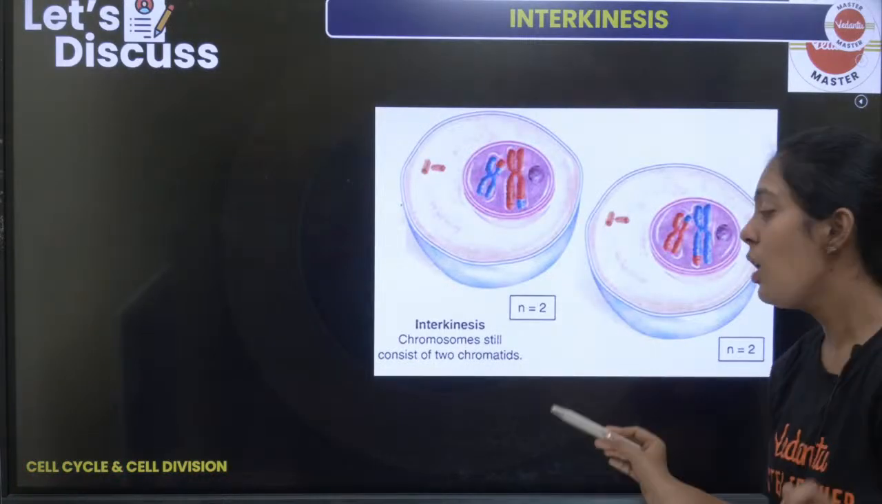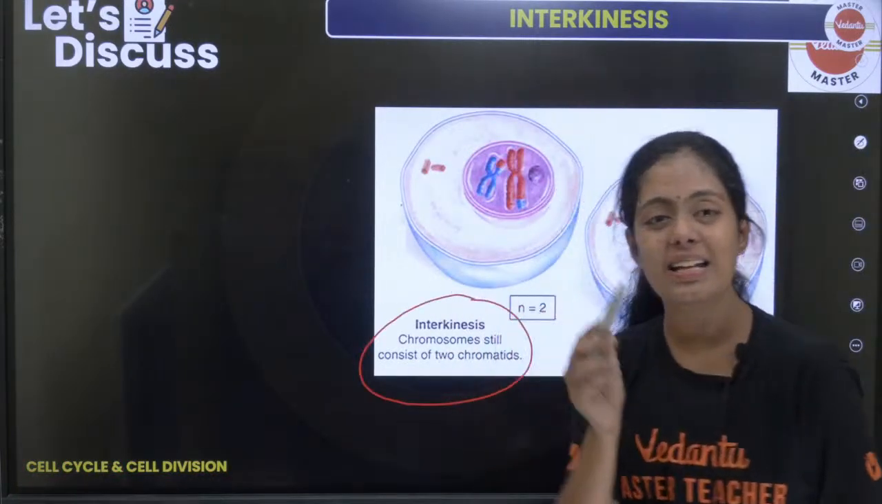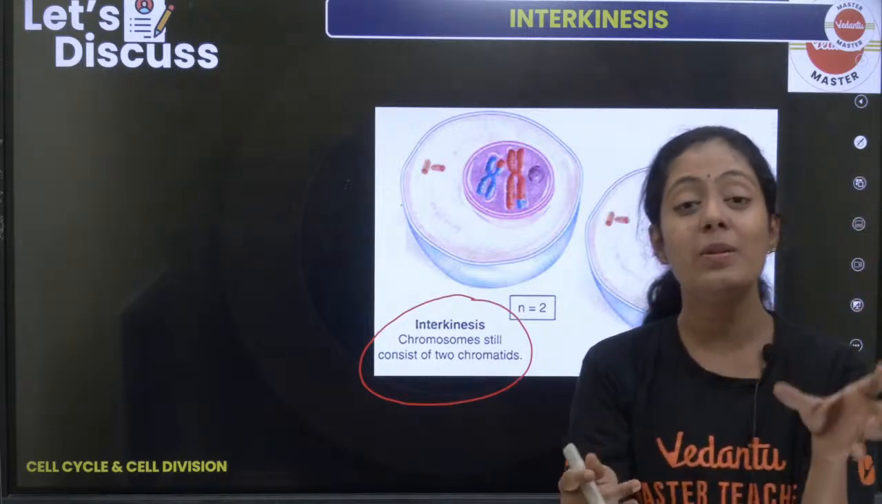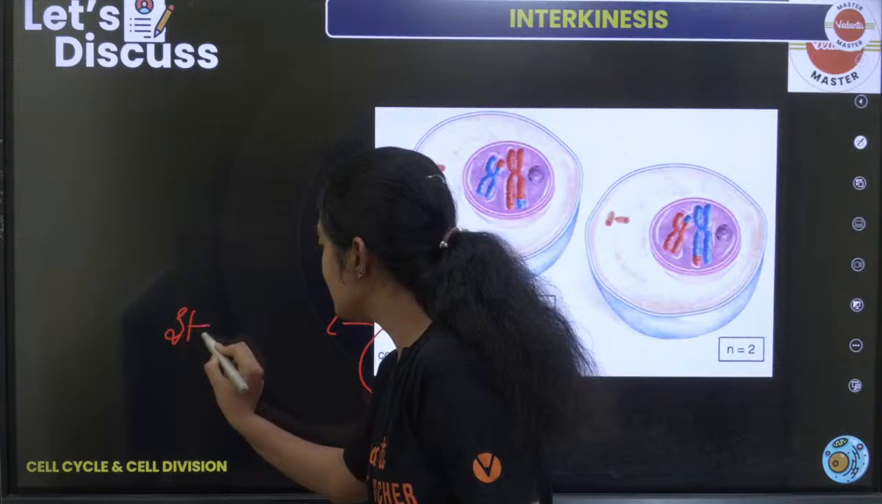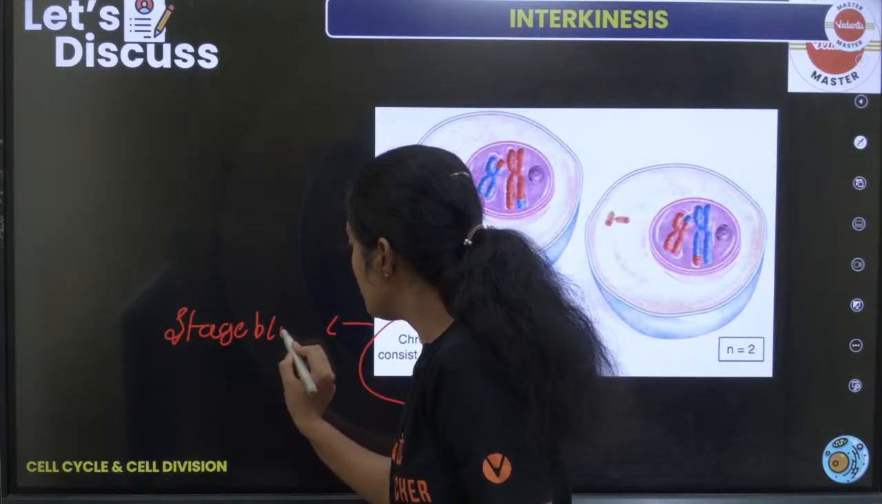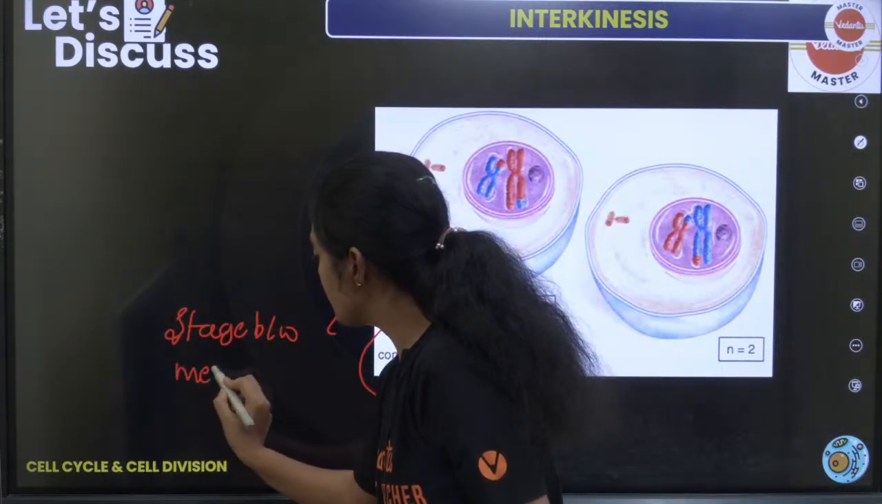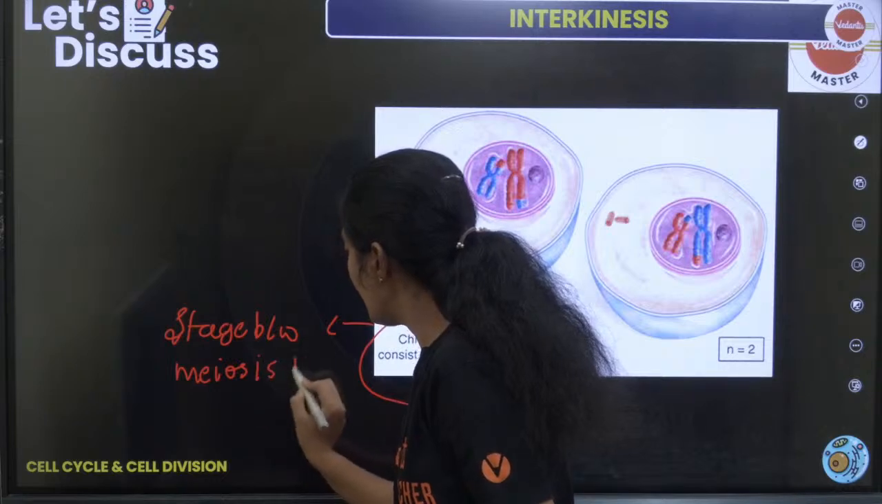And I already told you about interkinesis. What is interkinesis? It's a gap between meiosis 1 and meiosis 2, or we can tell it is the stage between meiosis 1 and 2.